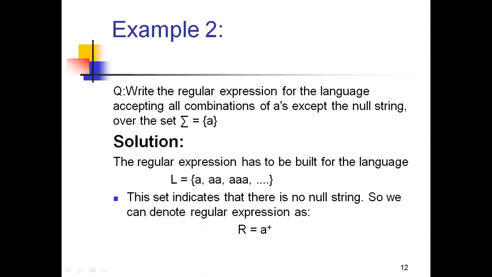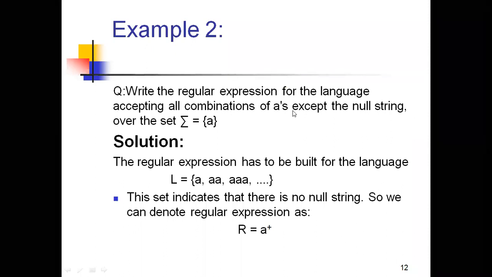Yes, okay. Listen, here is the question: write the regular expression for the language accepting all combinations of a. All combinations means that when I have another input like b, I can show the combinations of a and b. But here I only have the input a, so I can show only combinations of a's: a, aa, three a's, four a's, five a's, like that.